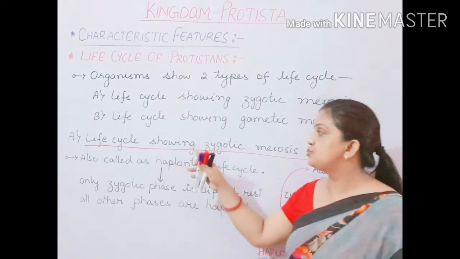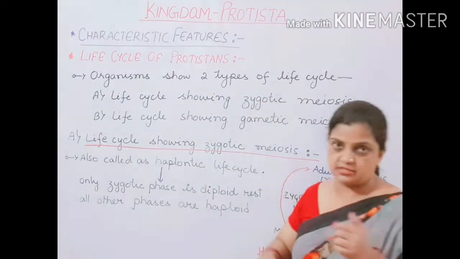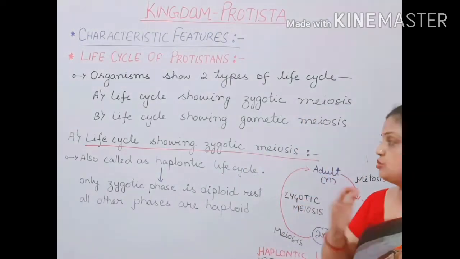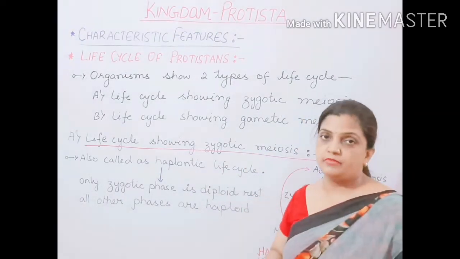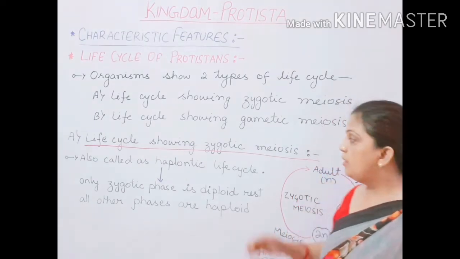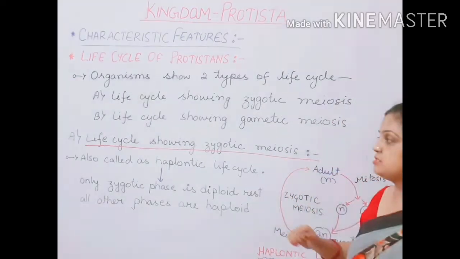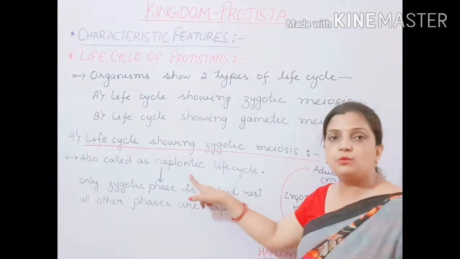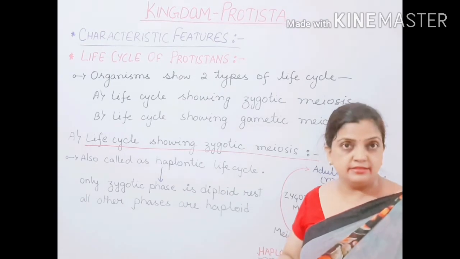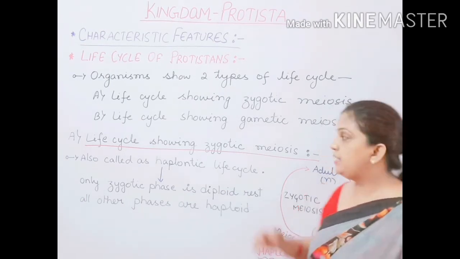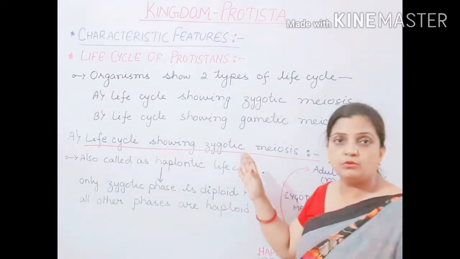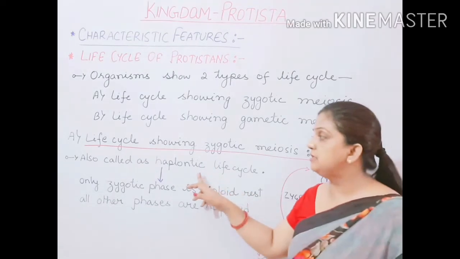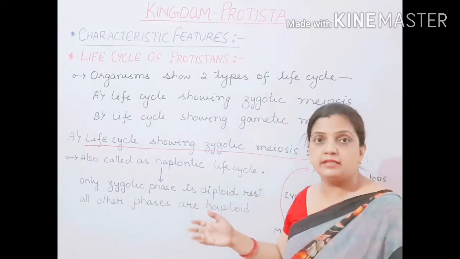So, the life cycle showing zygotic meiosis among the protistans. Now, this zygotic meiosis is also called haplontic life cycle. What is the reason behind this? Here we are talking about zygotic meiosis and we are saying that it is also called haplontic life cycle. The word haplontic has been taken from haploid. Why is it haploid? On one side we are talking about the zygote, and I told that the zygote is a diploid structure, and on the other part we are saying that it is haplontic, it is haploid.